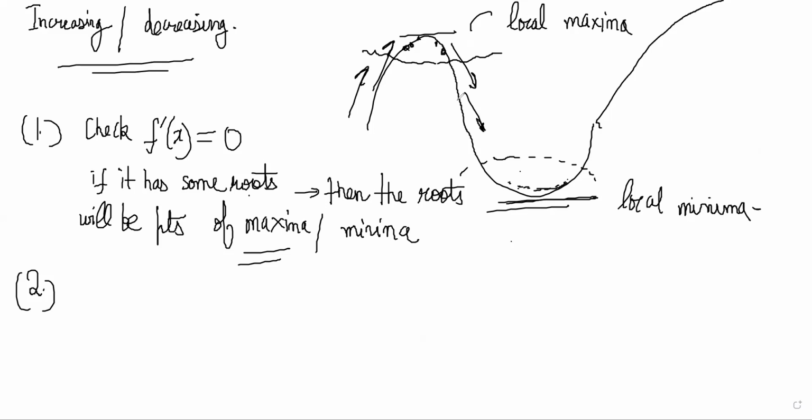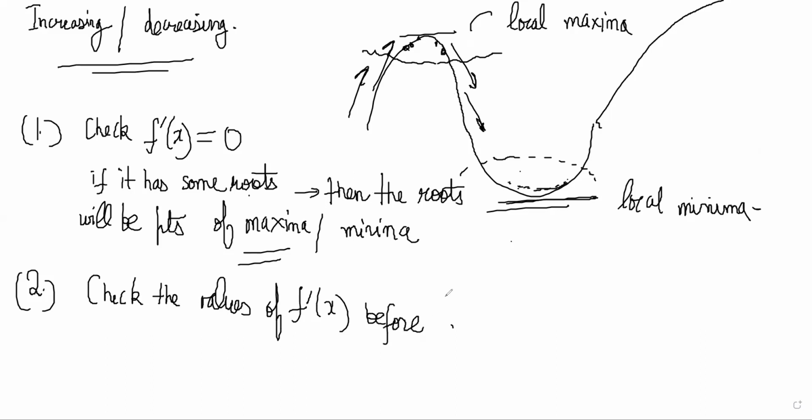So the method for that is to check the values of f dash x before and after the point x is equal to a, after the point where f dash x is 0.